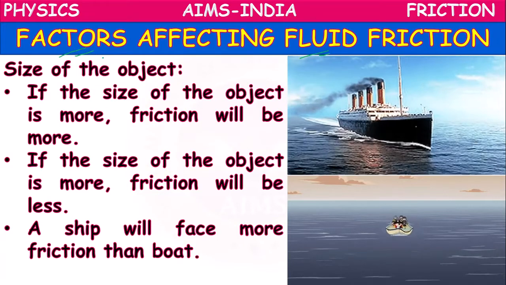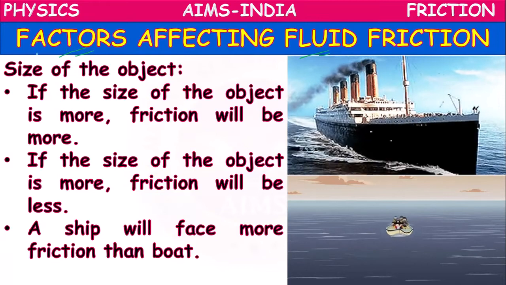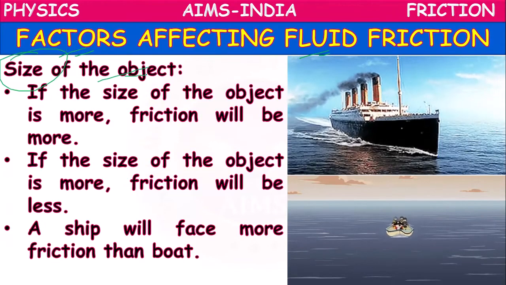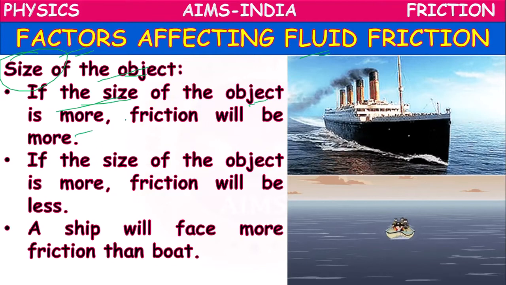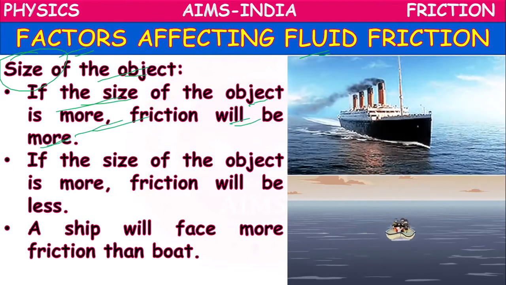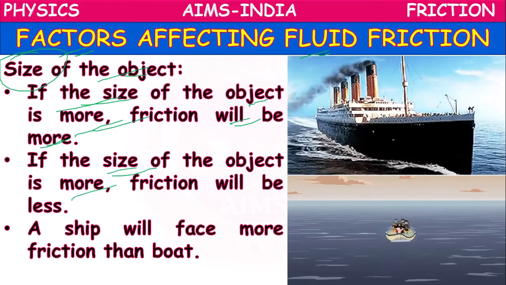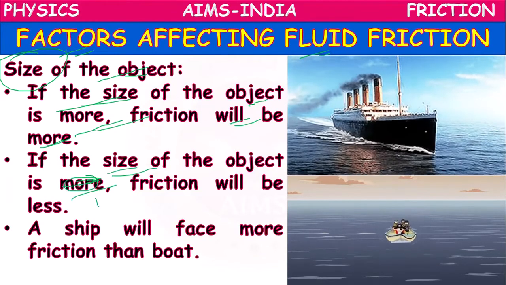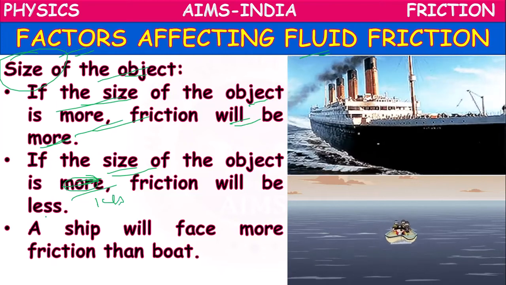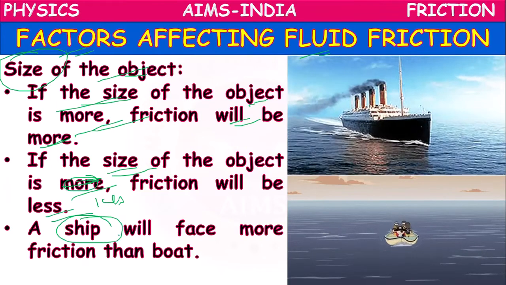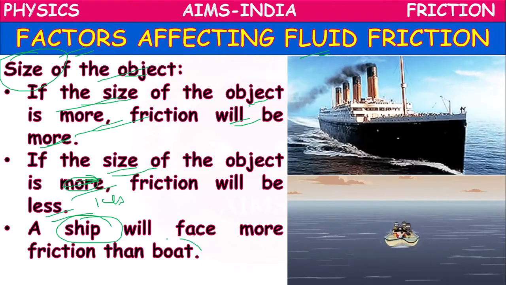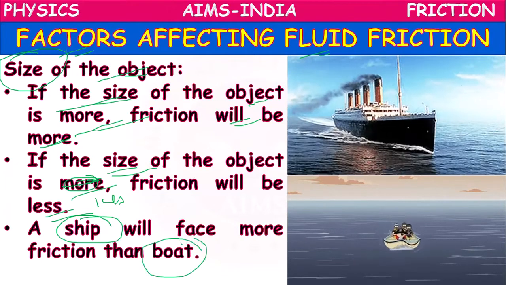Next, one more factor affecting fluid friction is the size of the object. If the size of the object is more, friction will be more. If the size of the object is less, friction will be less. A ship will face more friction than a boat.